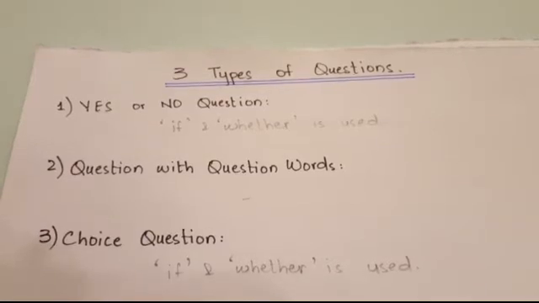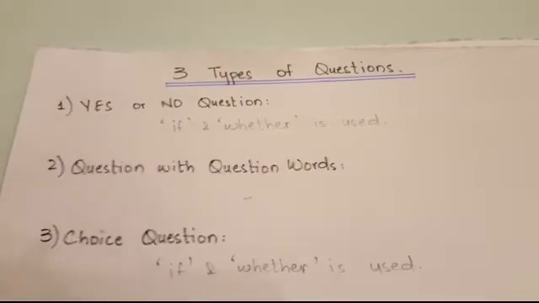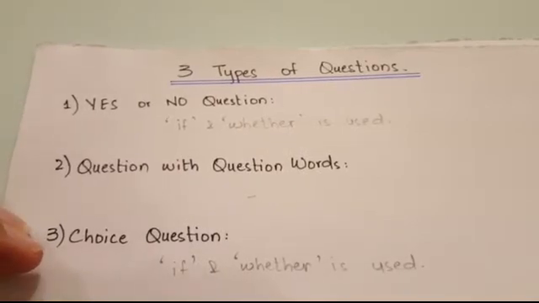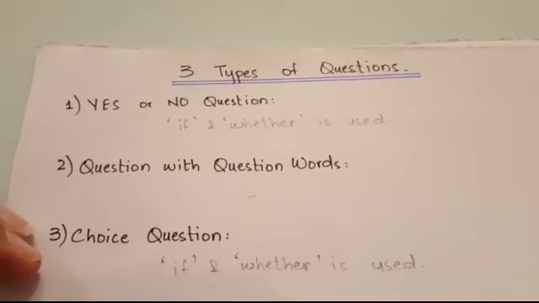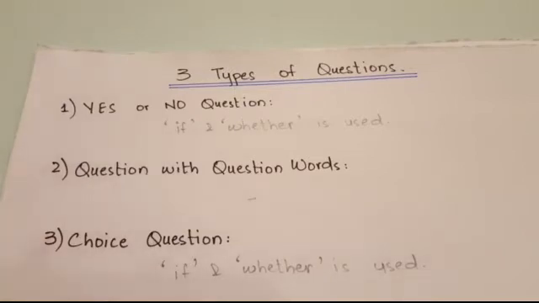Alright, but in this question you have been given a choice to pick out of these two. So the changes that we make whenever we change the direct speech into reported speech for such kinds of questions, for yes or no questions and the choice questions that you can see here, for these two specific kinds of questions, there's an addition of these words, if and whether. These are the two words which are used in these types of questions. We'll see how. Alright.